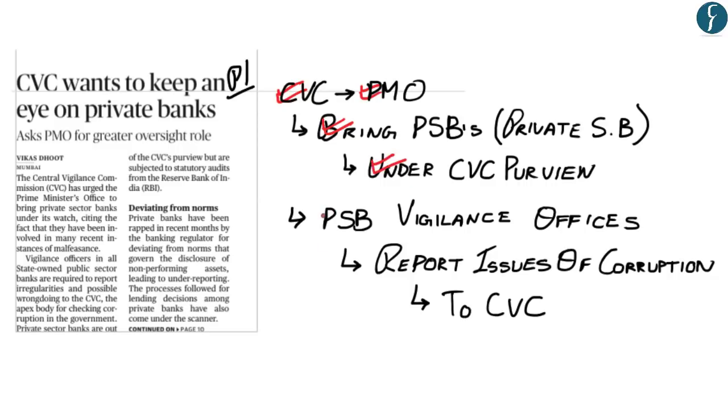Now, currently, public sector banks report issues of corruption to the Central Vigilance Commission. Now, this news is in transition, so we have to wait for the reply of the Prime Minister's office. Now, moving forward, what we'll do is understand the Central Vigilance Commission from your upcoming prelims examination perspective.